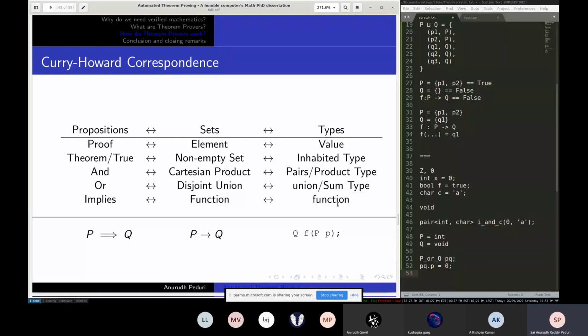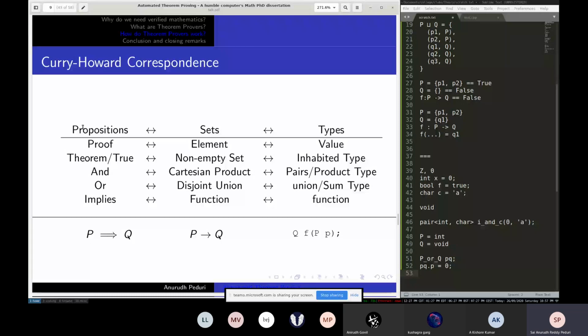And finally, functions. Like you already have functions. So look at this function. This function f is basically an inhabited type here. So f is a function from P to Q. It's simple. It takes a P and returns a Q. Just as simple as that.